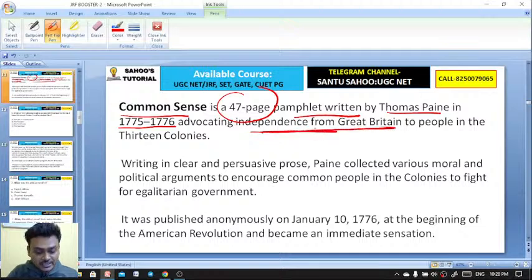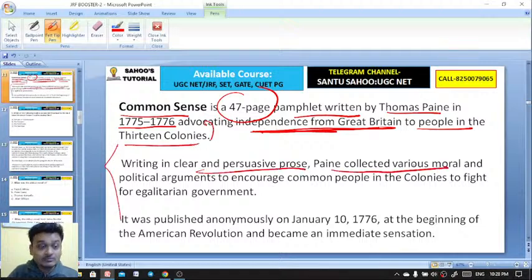So excellent, Orko, C is the right answer. It advocated independence from Great Britain to the people in the 13 colonies. Writing in clear and persuasive prose, Paine collected various moral and political arguments to encourage common people in the colonies to fight the English government. It was written during the American Revolution.